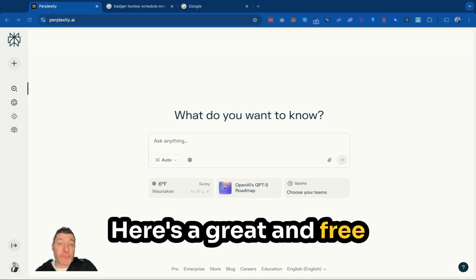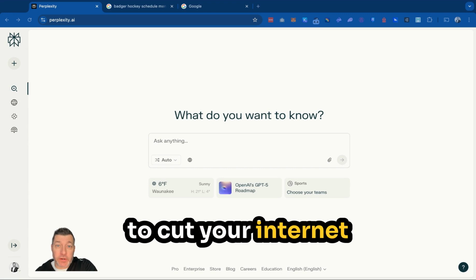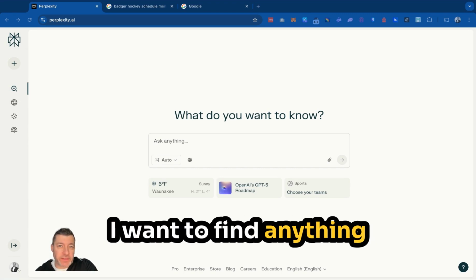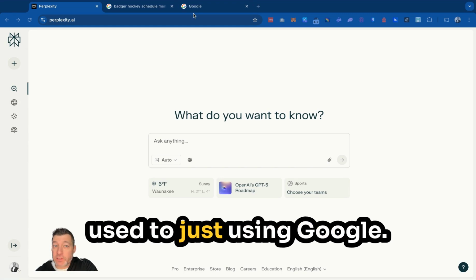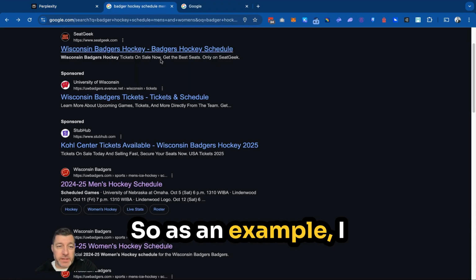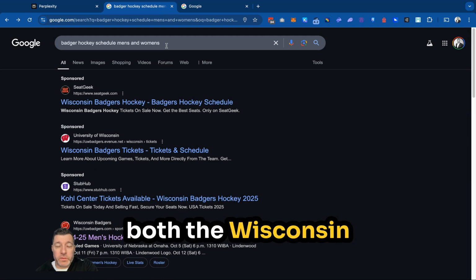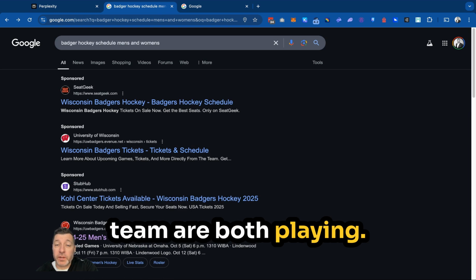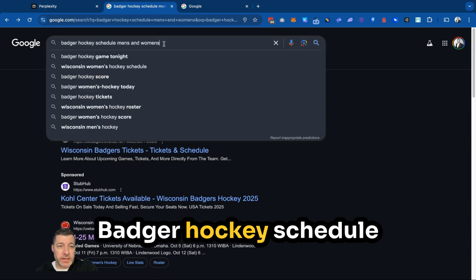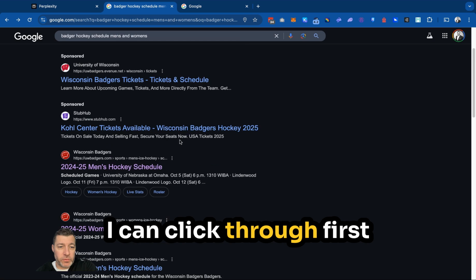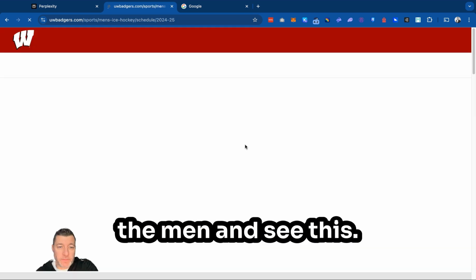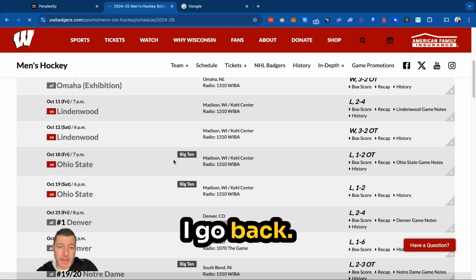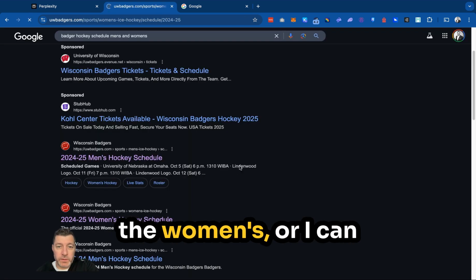Here's a great and free AI tool you can use to cut your internet browsing time in half. Let's say, as an example, I want to find anything on the internet and I'm used to just using Google. So, as an example, I want to find out when both the Wisconsin Badgers men's and women's hockey teams are playing. I can go here, type Badger hockey schedule, men and women's, and I can click through first the men and see this. I go back, go to the next one for the women's.